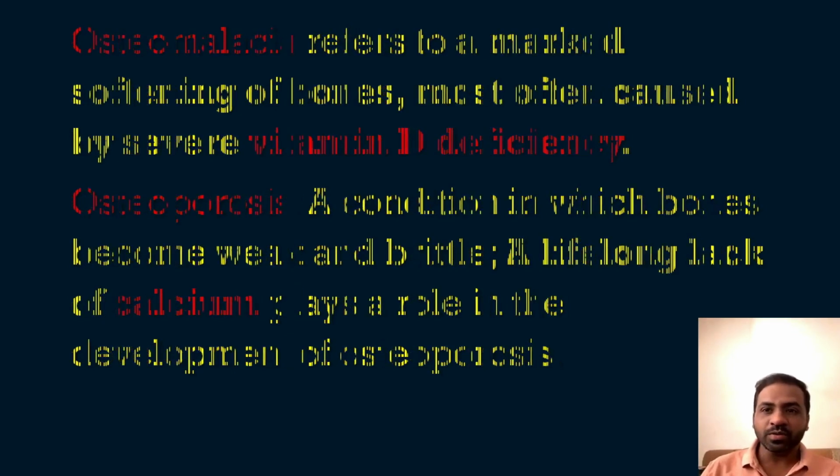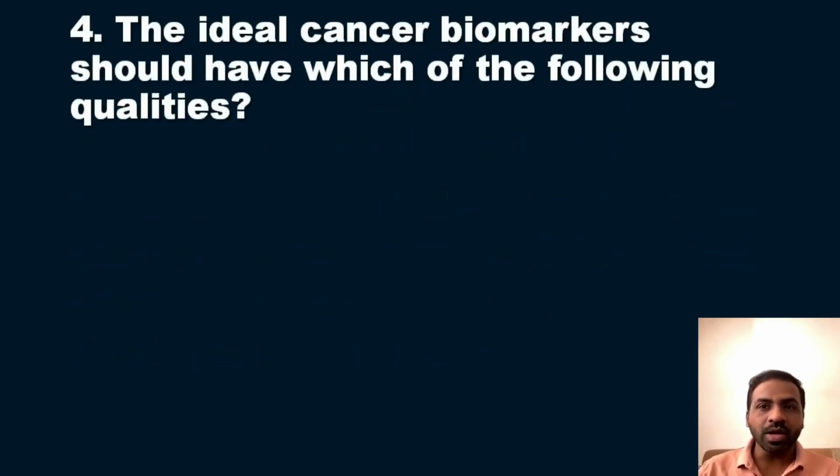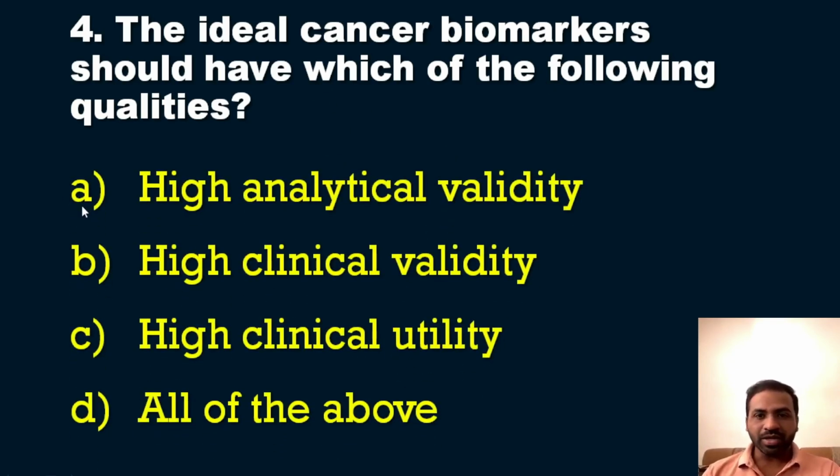Now we will move on to our next question, question number 4. The ideal cancer biomarkers should have which of the following qualities? The question is regarding cancer biomarkers: which are the characteristics, the qualities, of cancer biomarkers? The options are: option A, high analytical validity; option B, high clinical validity; option C, high clinical utility; and the final option is all of the above.